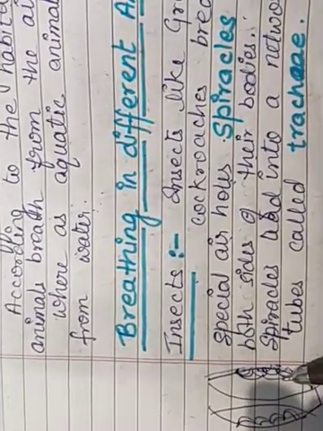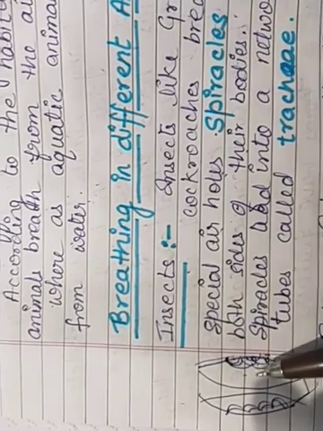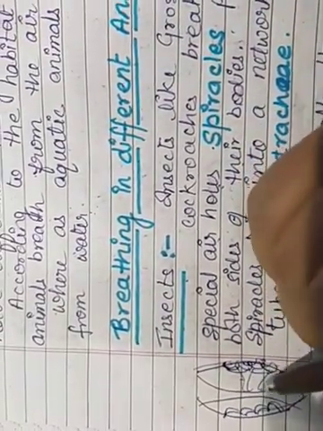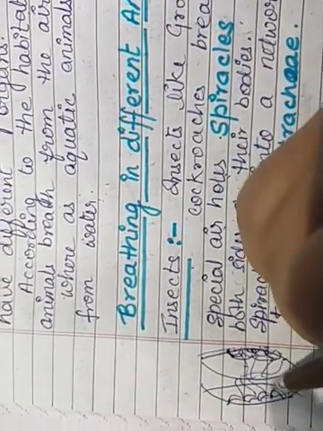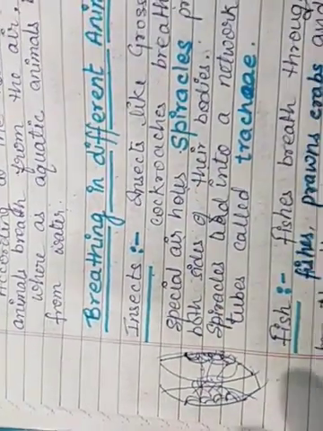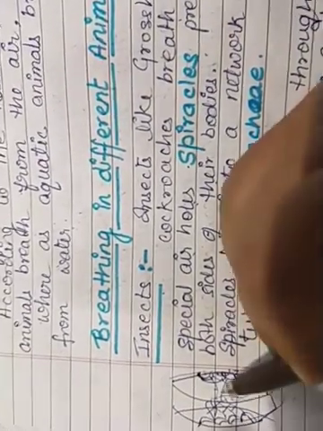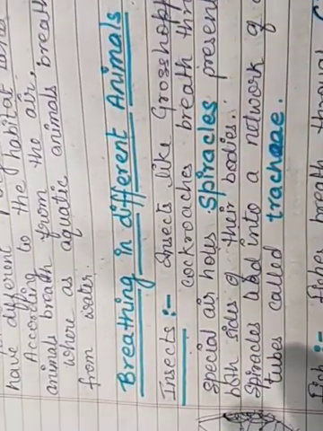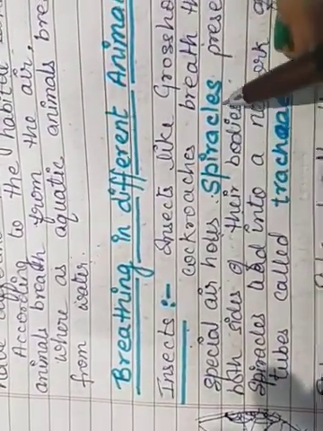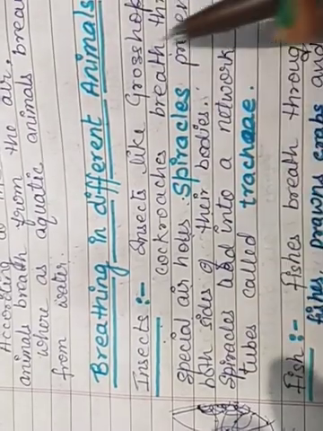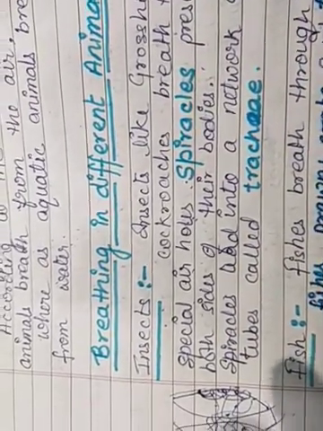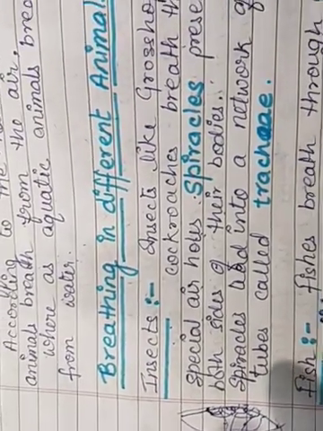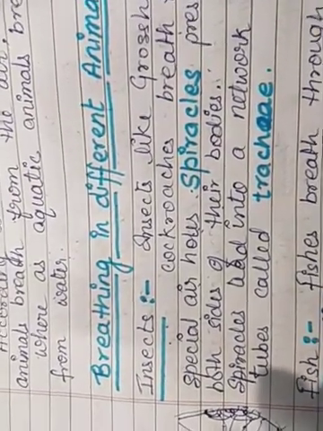With the help of spiracles they can breathe, and these spiracles lead into a network of air tubules. These spiracles are actually connected with so many tubes, a network of tubes, which are known as trachea. So insects breathe by the special air holes, spiracles, and the spiracles make a network of air tubes known as trachea.